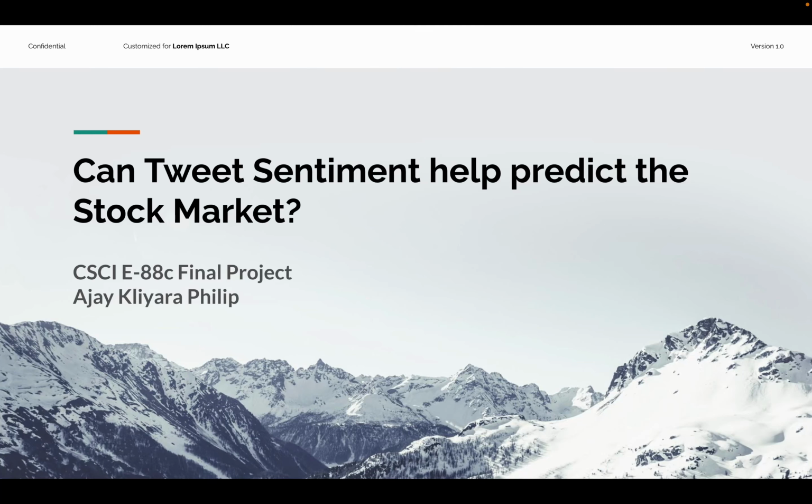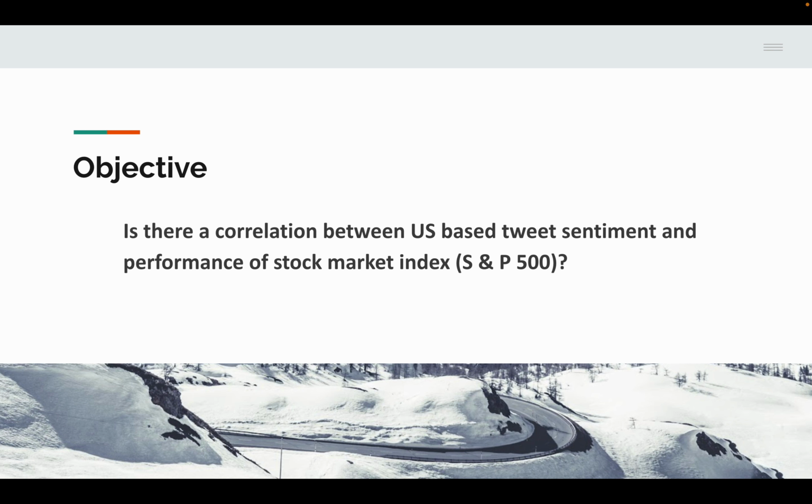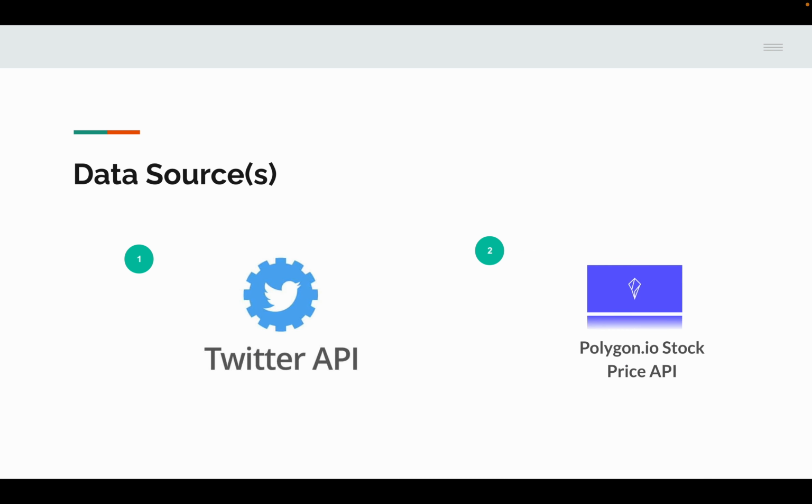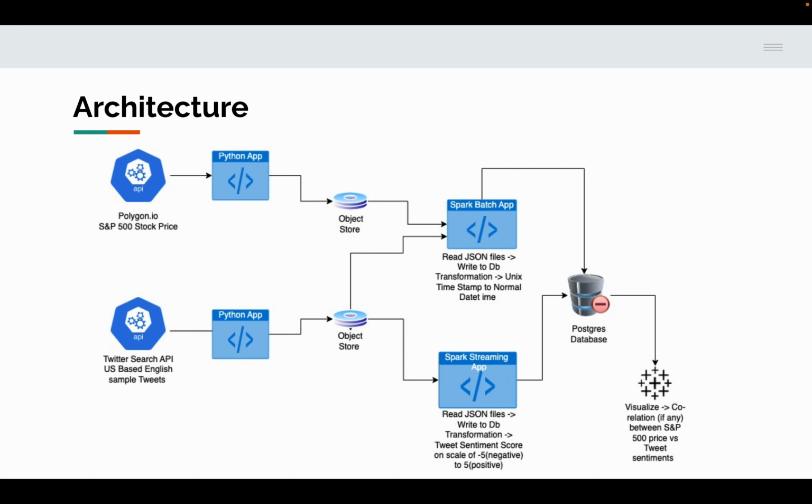Finding project for CSCI-83C: when tweet sentiments help predict the stock market. The data sources that I used were the Twitter API, specifically the search API, and Polygon.io's stock price API. Here's the high-level architecture of my project.